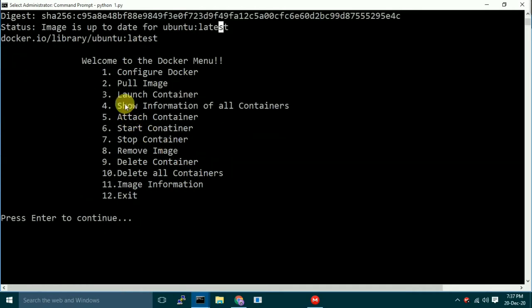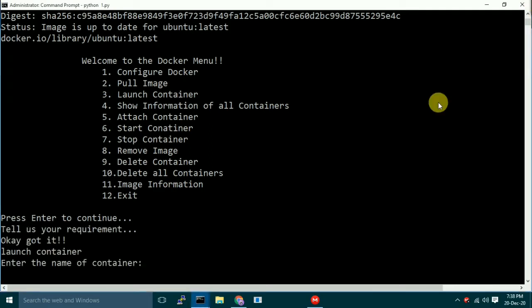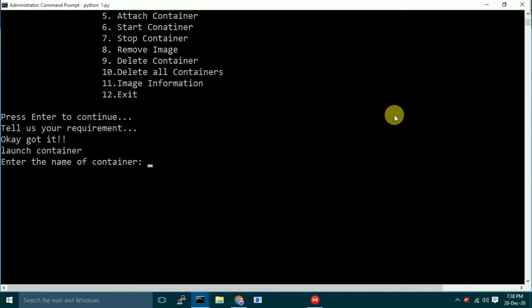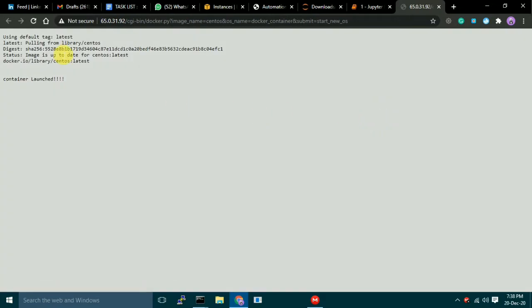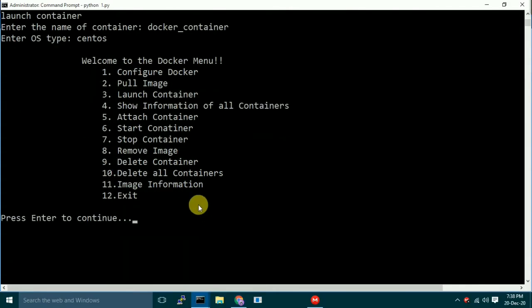Let's go and launch a container. Launch container. Let's give a name to the container, like Docker container. This is the name, and let's give OS type CentOS, and let's do it. Here it is booting our CentOS, and the container has been launched. It shows the output in the browser, and here let's verify this from this option.